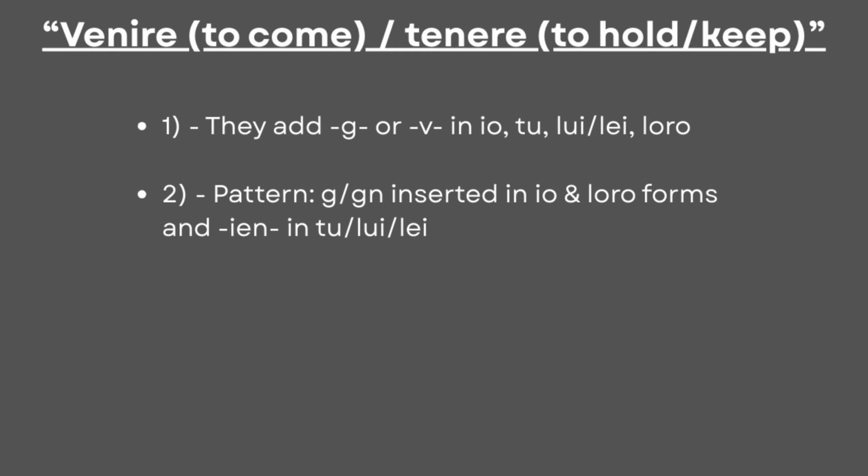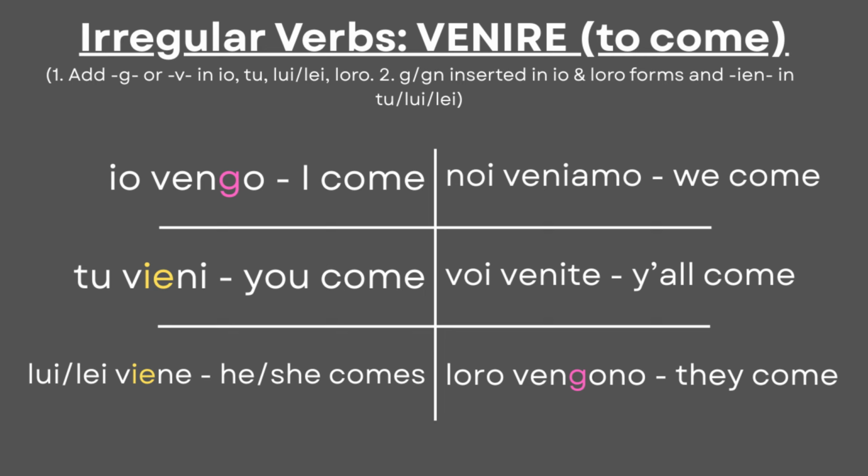That's a lot of information, but that's how the verbs get conjugated in the present, such as venire, to come. Io vengo, tu vieni, lui, lei viene, noi veniamo, voi venite, loro vengono.